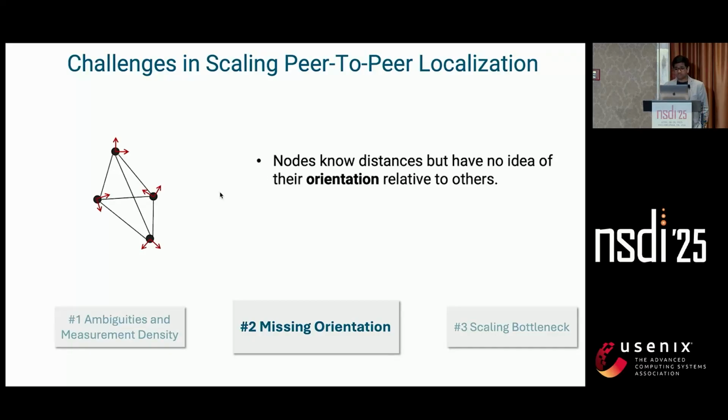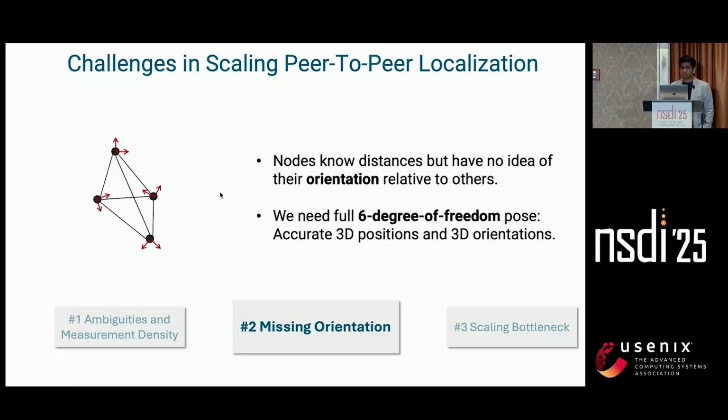Now, the second challenge is missing orientation. That means even if nodes know how far apart they are from others, they still don't know the direction or orientation. And inertial sensors can only give us a rough estimate, but they drift over time and they aren't reliable across hops and networks. So for emerging applications, especially in robotics, it's often required to have full 6 degrees of freedom pose, which has both 3D orientation and 3D location.